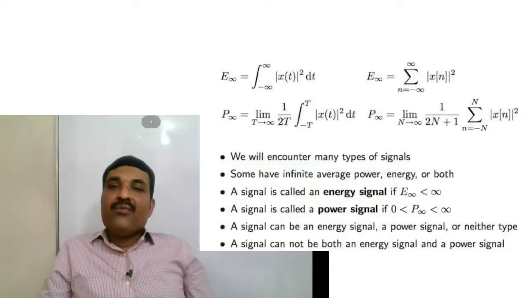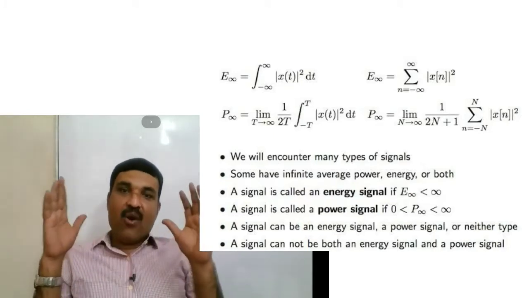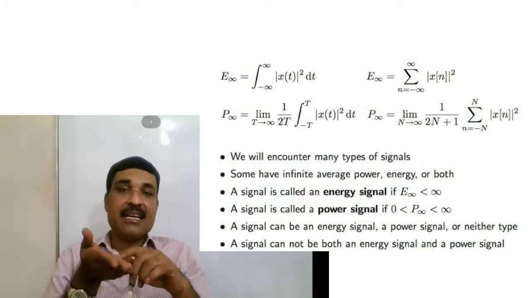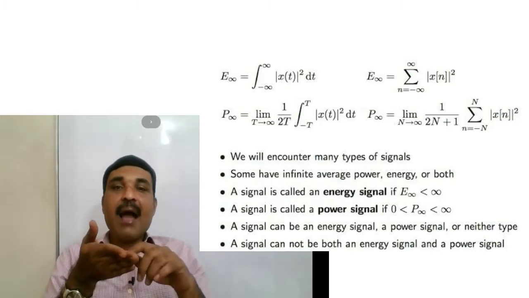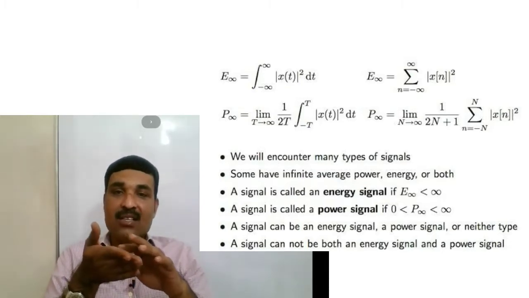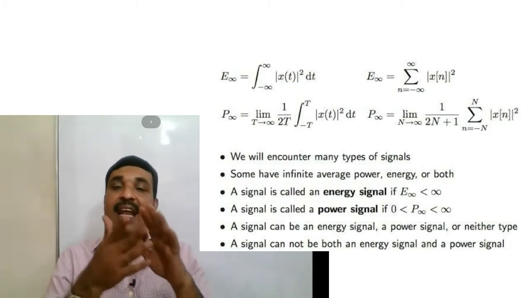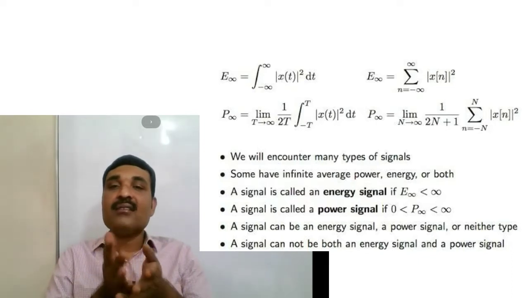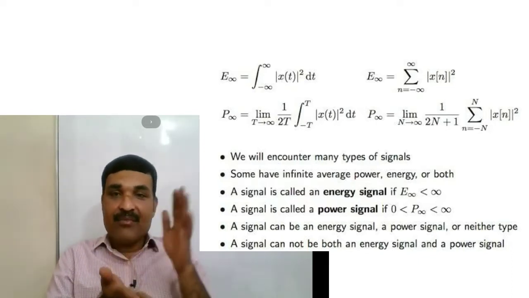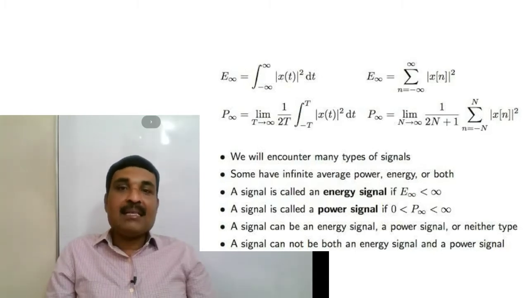For a continuous time signal x of t, we can find energy as the integral from minus infinity to infinity of modulus of x of t, the whole square, dt. That means we are integrating the square of the modulus of the signal from minus infinity to plus infinity.